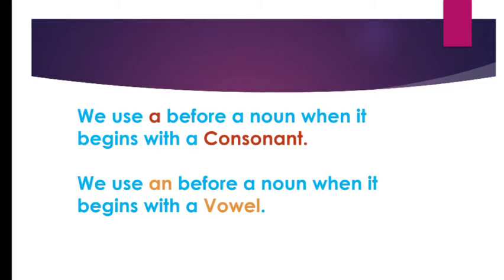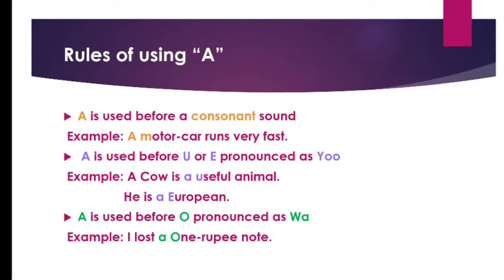So we use A before a consonant and an before a vowel. Clear? Now, rules of using A. A is used before a consonant sound. Example: a motor car runs very fast. The word motor car starts with M. M is a consonant, so we write A before it. A motor car runs very fast.